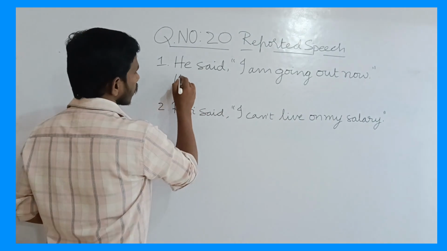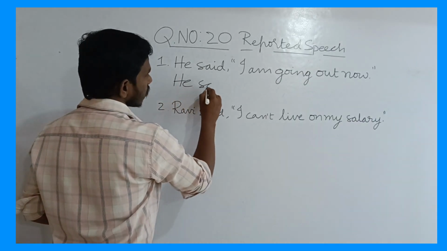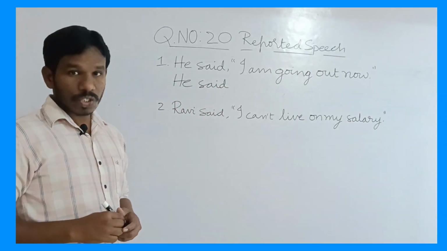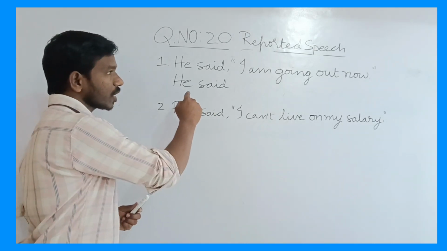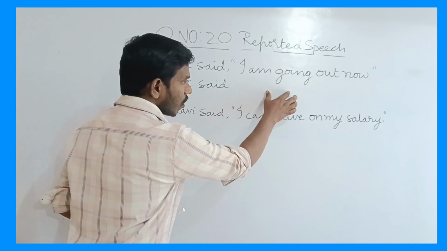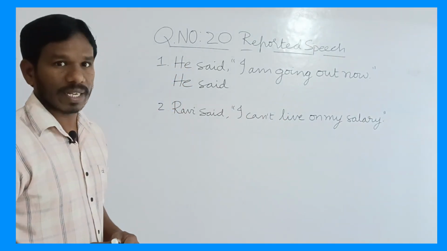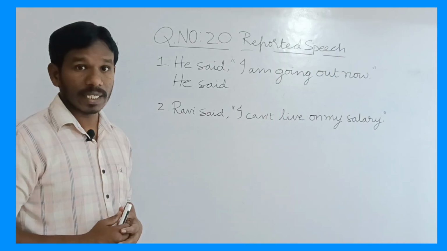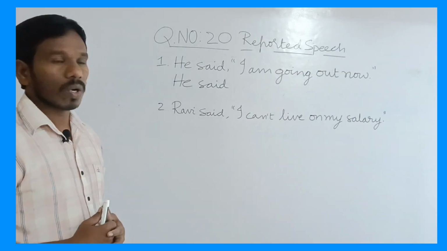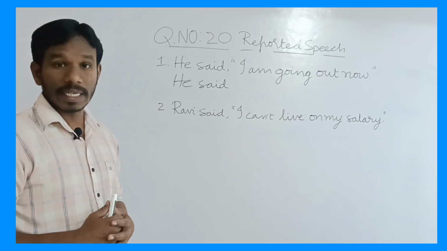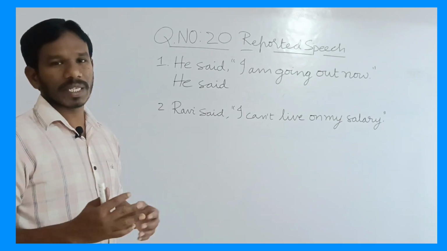See, he said. Next, we need one conjunction to combine reporting speech and reported speech. Then we have to identify what kind of sentence is given in inverted commas, whether it is assertive sentence, imperative sentence, interrogative sentence or exclamatory sentence.